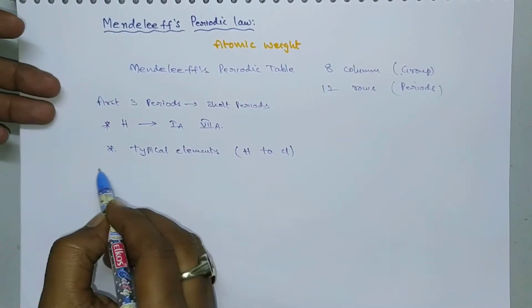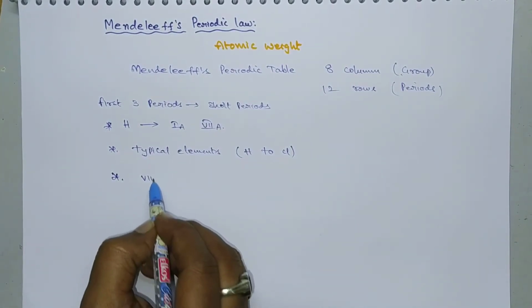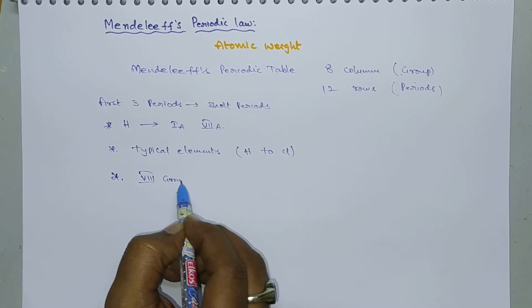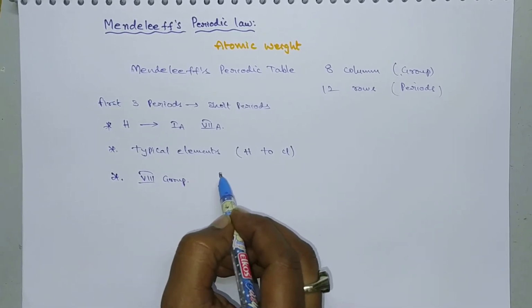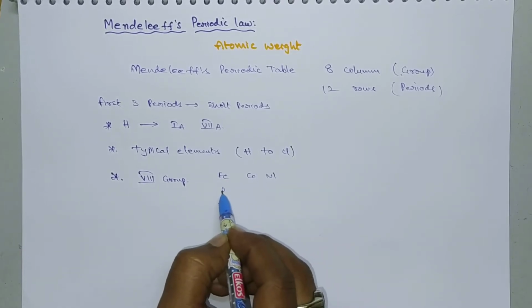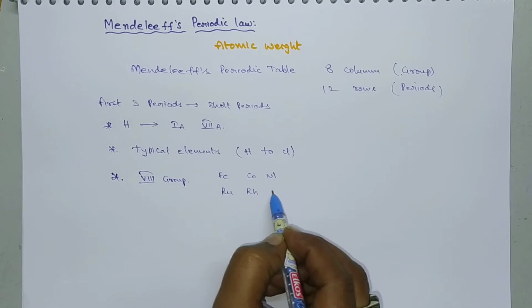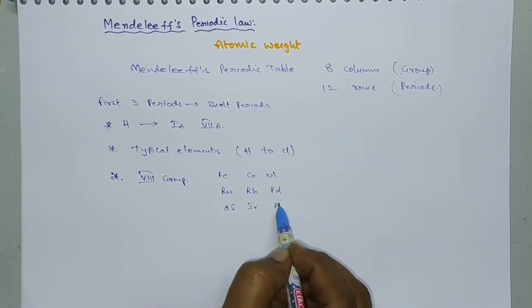Next, he observed some triads which belong to the 8th group elements. In the 8th group there exist some triads: iron, cobalt and nickel is one triad; ruthenium, rhodium and palladium; osmium, iridium and platinum.